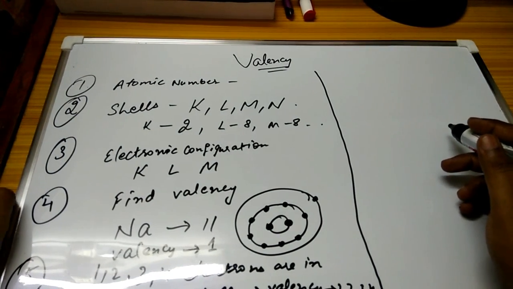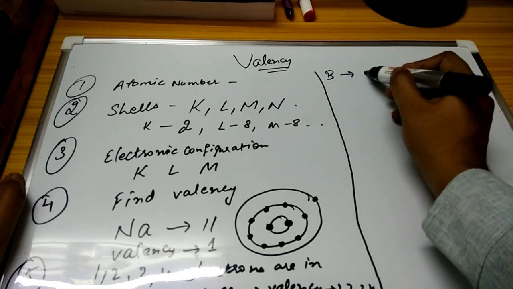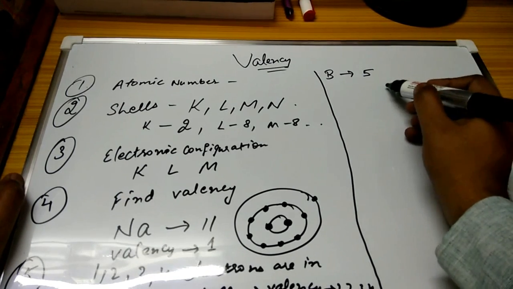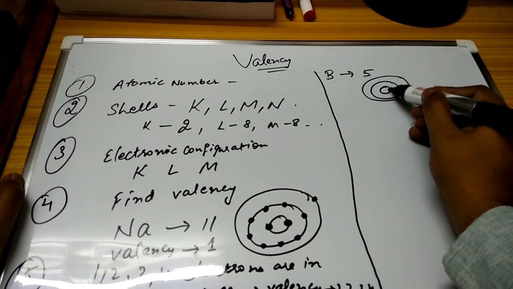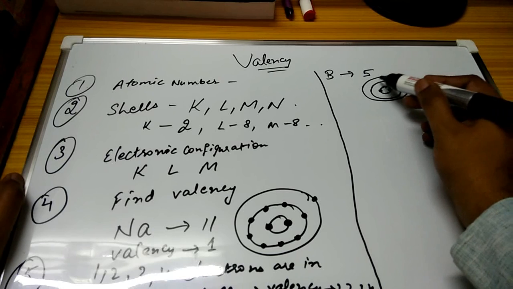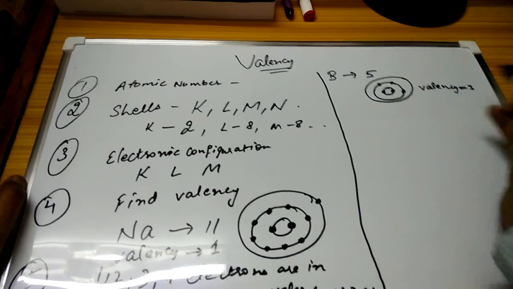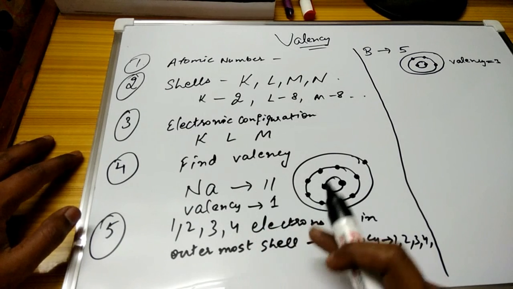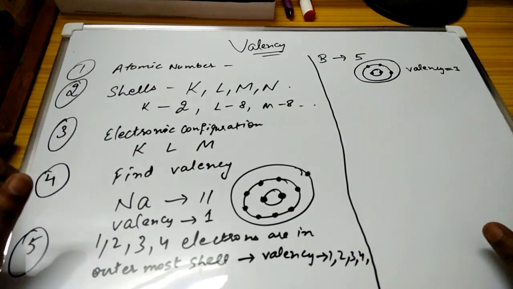Now I'm giving you another example. For boron, the symbol is B and its atomic number is 5. Now we have to allocate the electrons. So 2 will come here in the K shell. How many remain? 3. So 3 will come over here. Now you can see its valency is 3, because I have written earlier that if 1, 2, 3 or 4 electrons are in the outermost shell, then the valency is the same as the number itself.